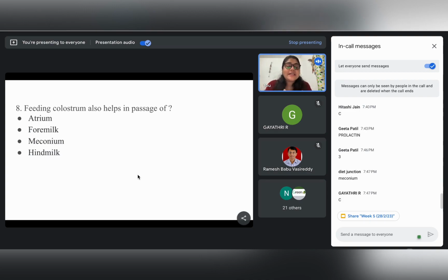And we have just studied that there are three phases: colostrum, transitional milk, and mature milk. Mature milk has two stages: the foremilk and the hindmilk. So obviously these three options get eliminated. Atrium, foremilk, hindmilk are not our answers. Even if somebody doesn't know what meconium is, you can still figure out the answer.